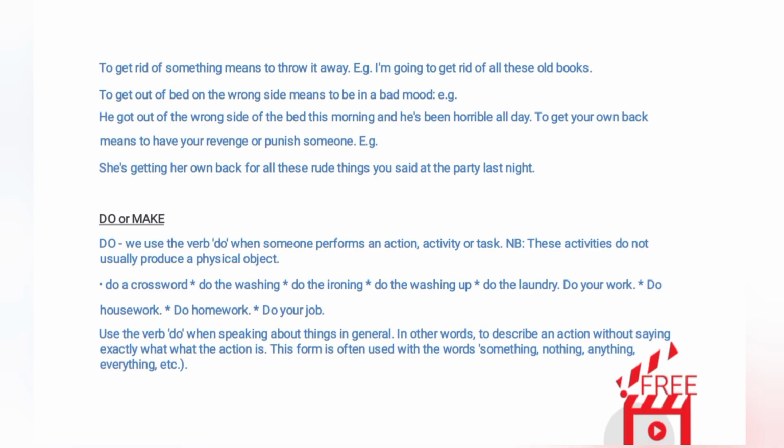To get your own back means to have your revenge or punish someone. Example. She's getting her own back for all the rude things you said at the party last night.